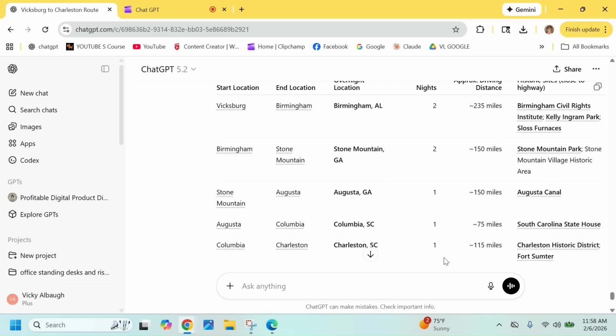At this point, ChatGPT has helped me decide where to stop and how long to stay. And then I open my RV Life. I use RV Life because it has RV friendly routing, it has road restrictions and campground options near each of these stops. Also, I can use it on my phone as an app and it gives me GPS guidance, and it's always RV safe.